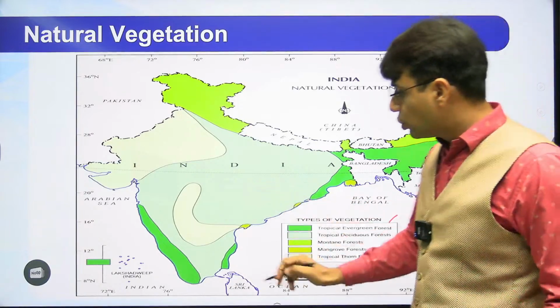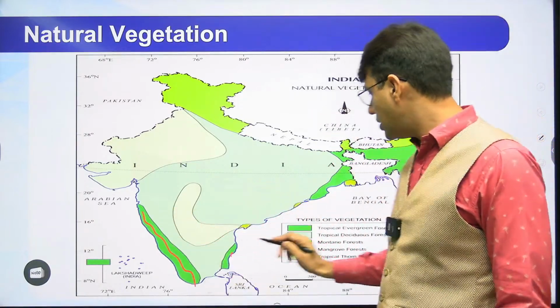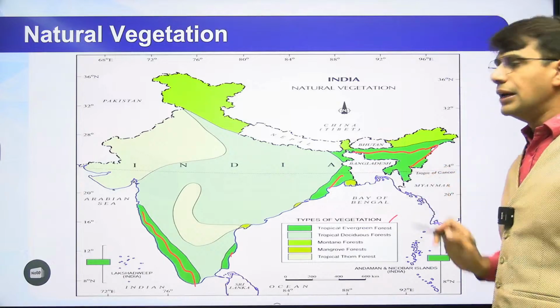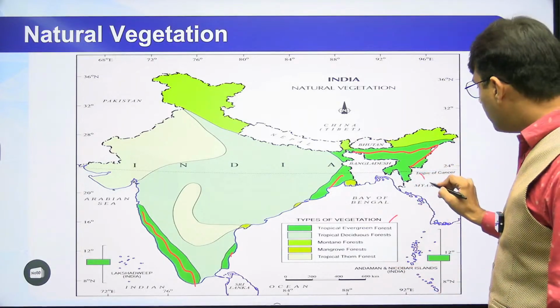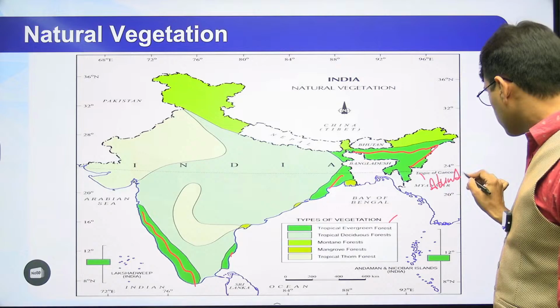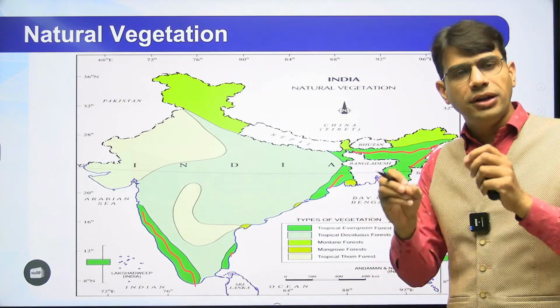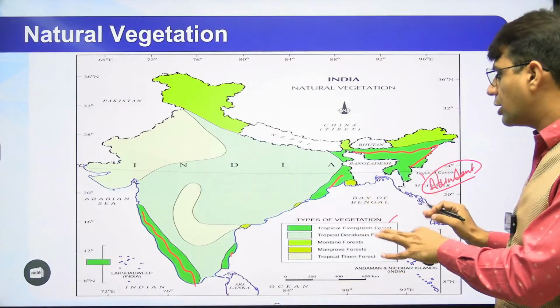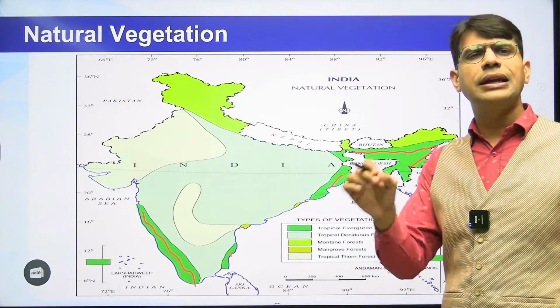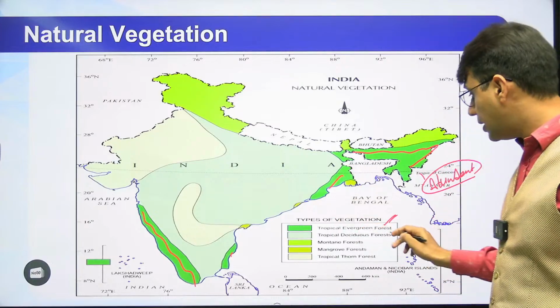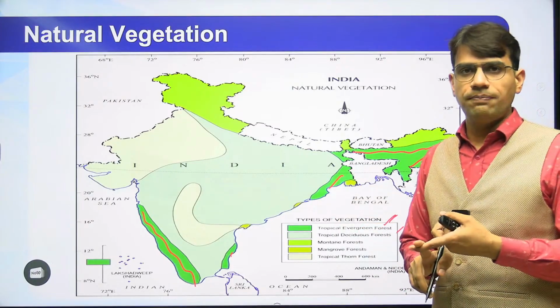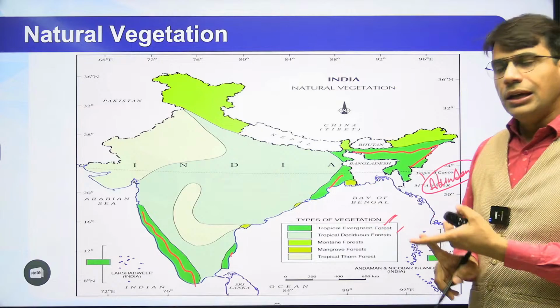The area which is shown with the green color, यहां देखिए ये वाला पार्ट, ये वाला पार्ट, ये वाला पार्ट और ये वाला पार्ट, these are those areas which have abundant rainfall. ये वो एरियाज हैं जहां पे अबंडेंट रेनफॉल होता है और अबंडेंट रेनफॉल अगर होगा तो डेफिनेटली we have tropical evergreen forest. After that we have tropical deciduous forest, means comparatively there will be lesser rainfall.